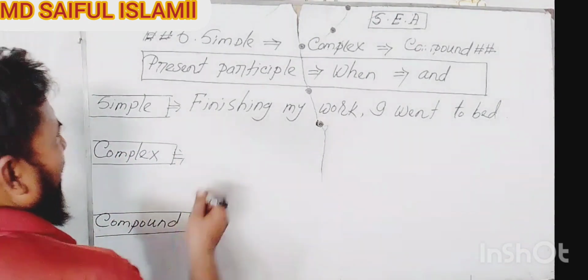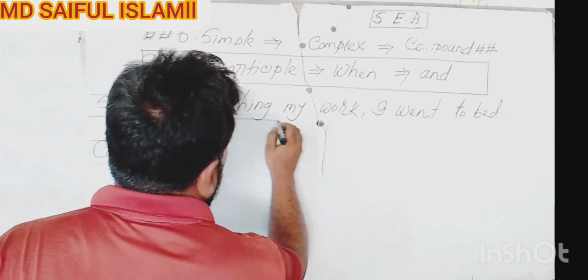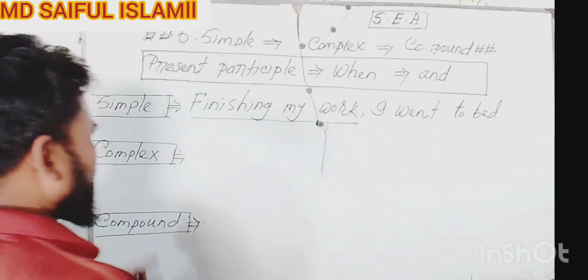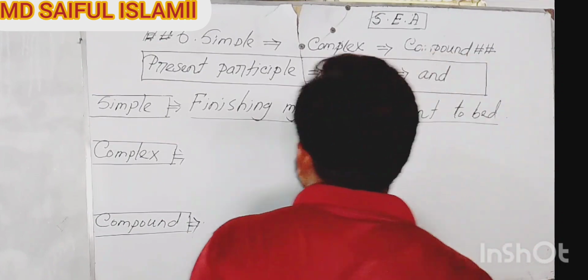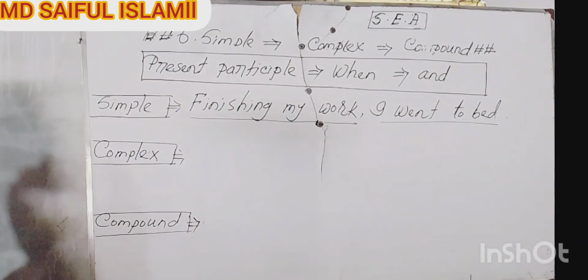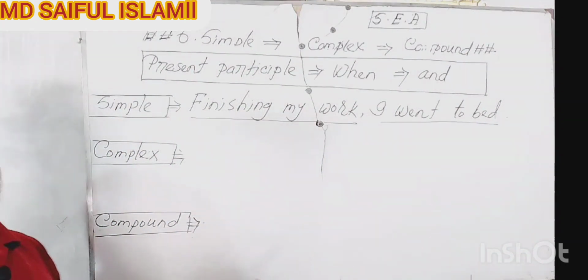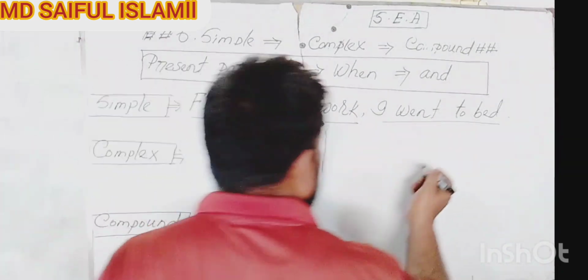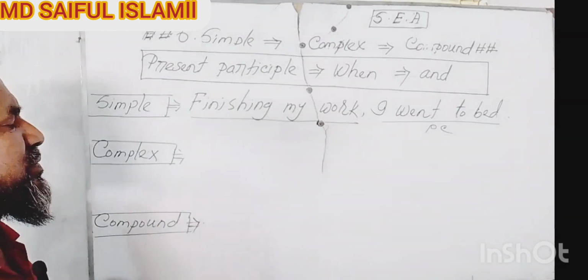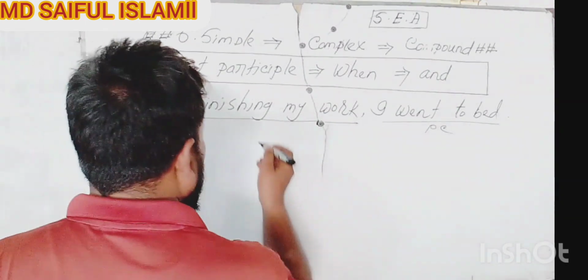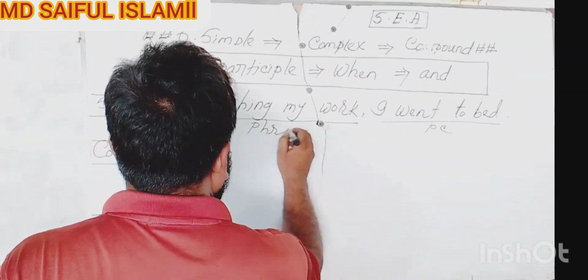So I have written: Finishing my work, I went to bed. This sentence has only two portions. One portion is the principal clause, and one portion is a phrase.